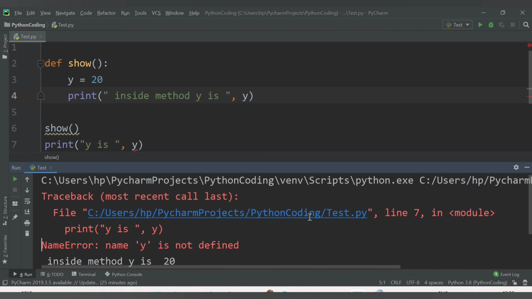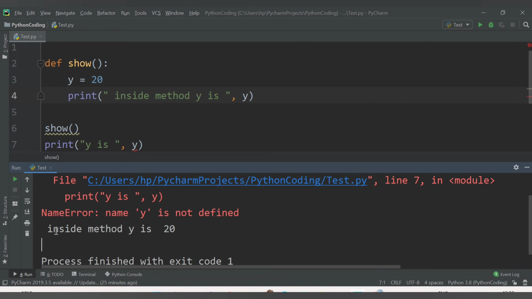So see here, we are getting the print message of inside method y is 20, but we are getting an error on line number 7. What is the error? NameError: name y is not defined, because the program is not able to find the variable y here. This variable y is declared inside the method show, and it only has scope inside this method, meaning it cannot be accessed outside this method.